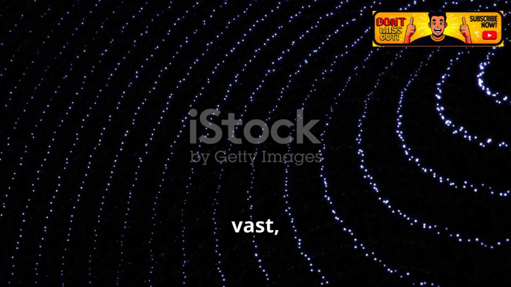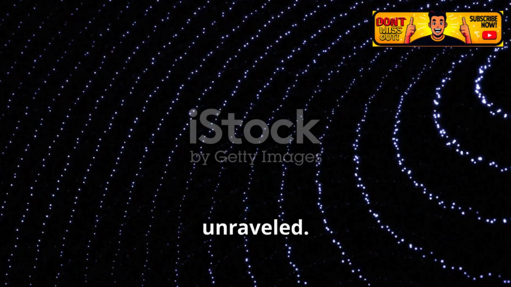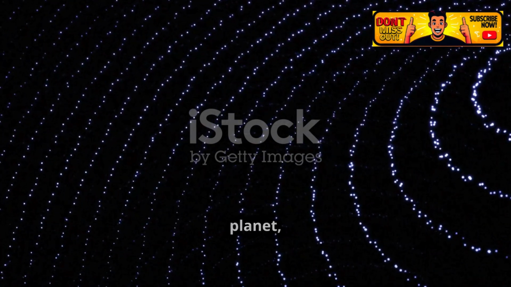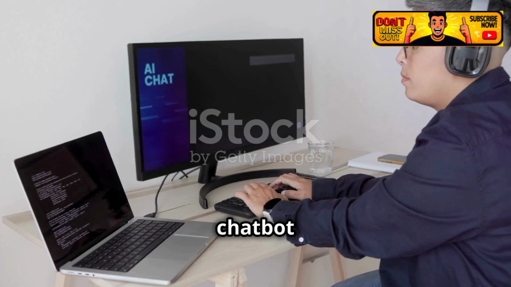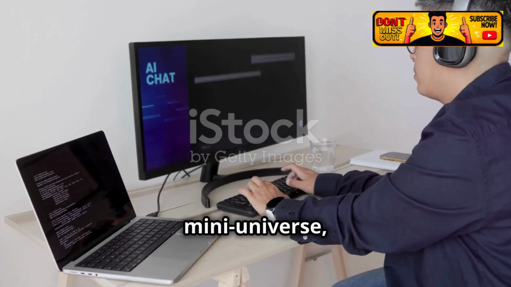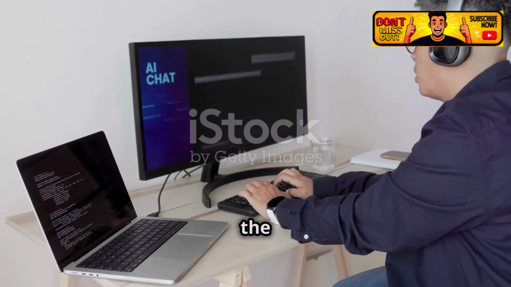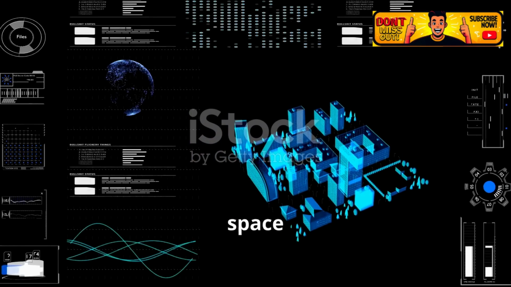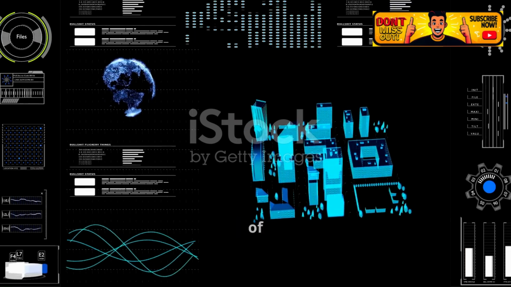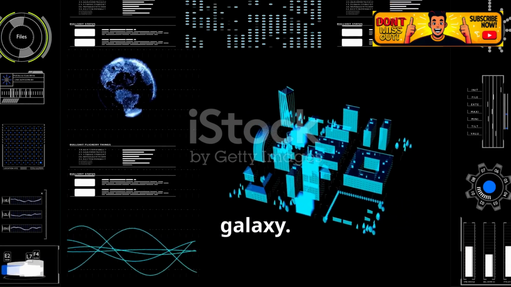The universe is vast, filled with mysteries waiting to be unraveled. Each star, each planet, holds secrets that spark our curiosity and drive our quest for knowledge. Building an AI chatbot is like creating your own mini-universe, a digital cosmos where you are the architect, designing interactions and experiences. A digital space teeming with potential, where every line of code adds a new star to your galaxy.